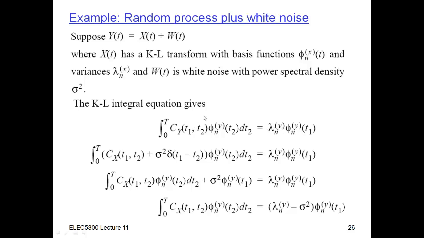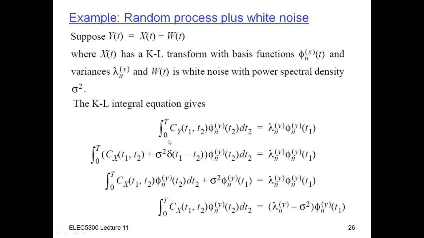I'm going to substitute in the covariance function for y, which, because I'm going to assume x and w are independent, is just the covariance function for x plus the covariance function for w.